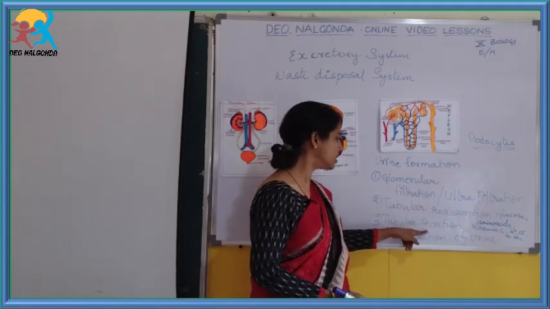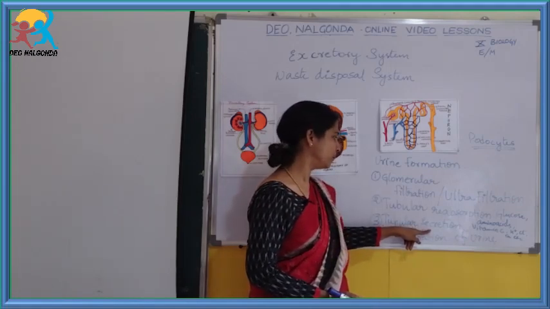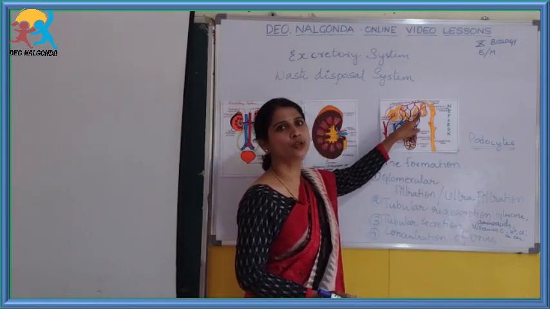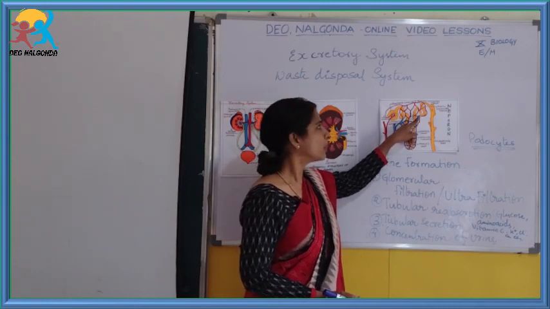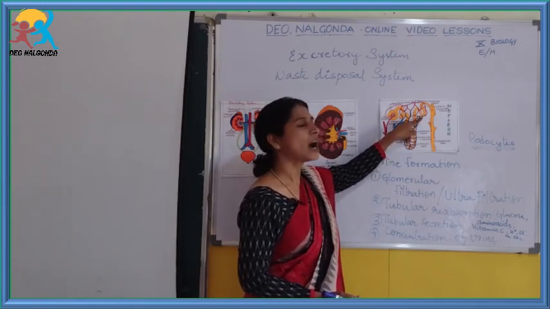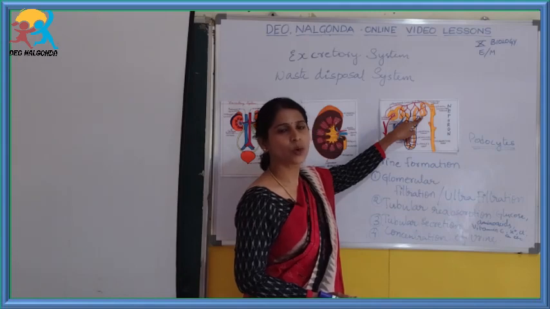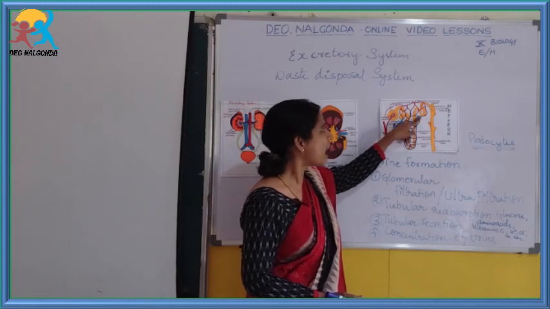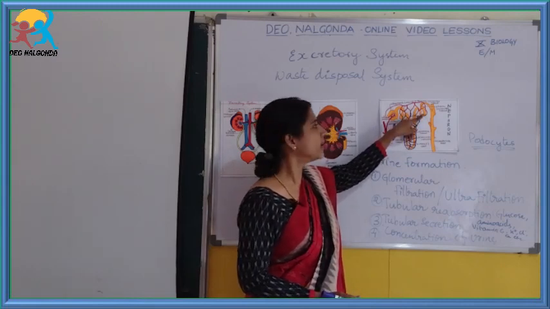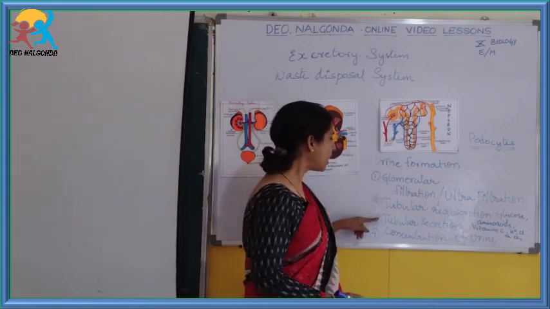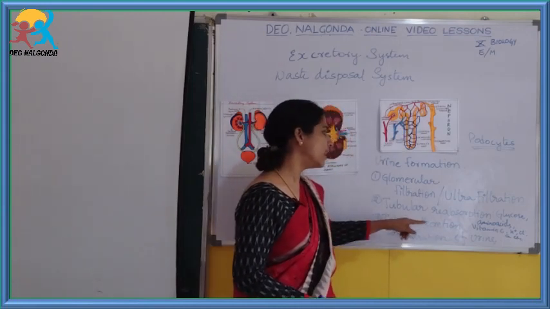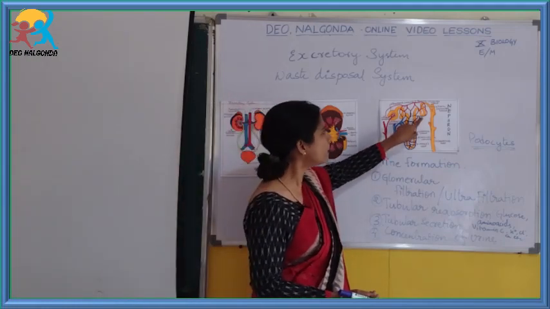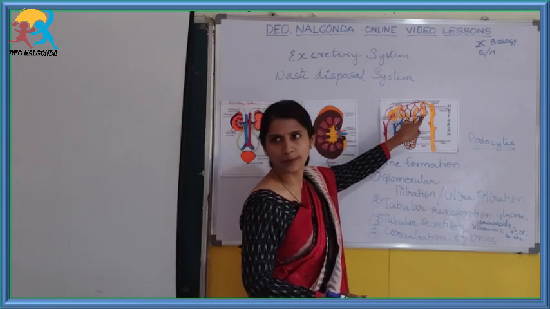That is nothing but the third step, tubular secretion. So tubular secretion occurs in the DCT, the distal convoluted tubule, where all the unwanted or waste substances which are present, which were reabsorbed, have to be pushed back into the tubule again. That is called tubular secretion. Let us see what things are being sent back from the blood vessel into the tubule.